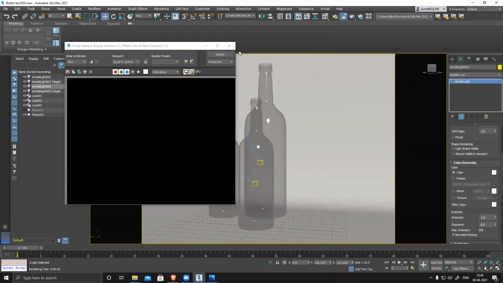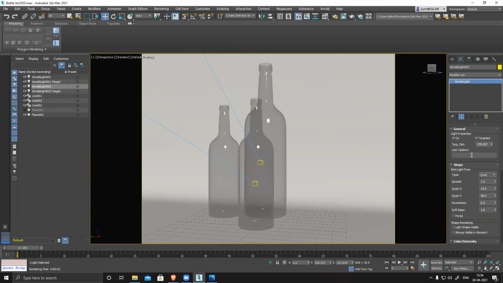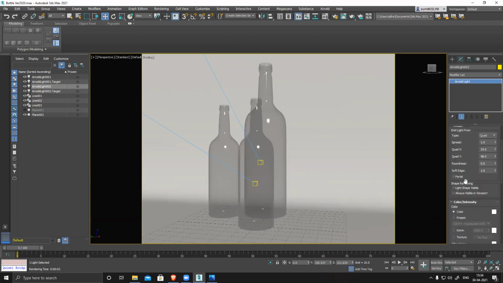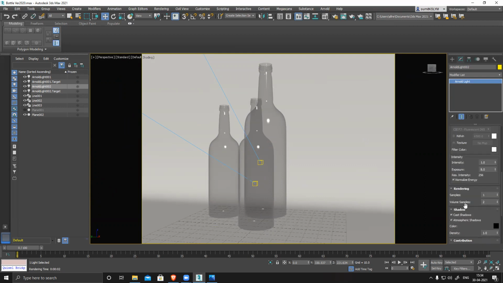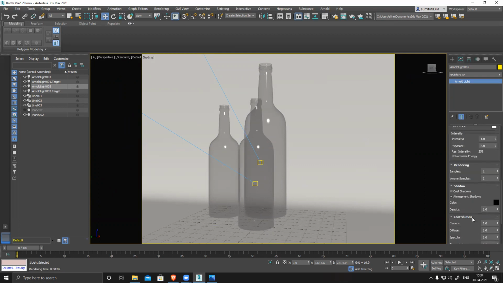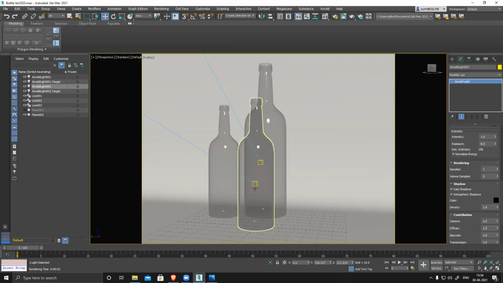It's not rendering because of this light. I need to select and add all those things. Light visible, light color is fine. Atmosphere shadow is fine. This is fine. Light 1.